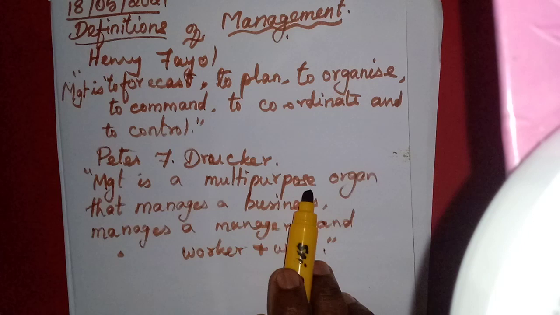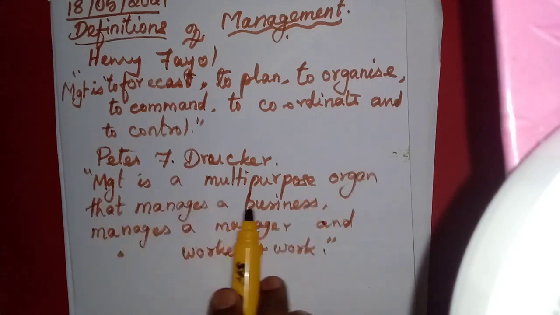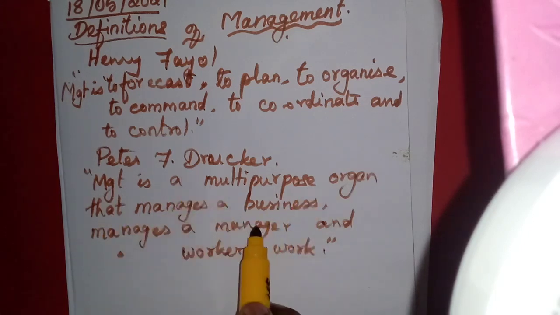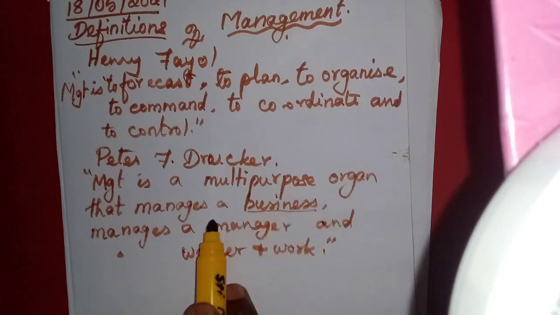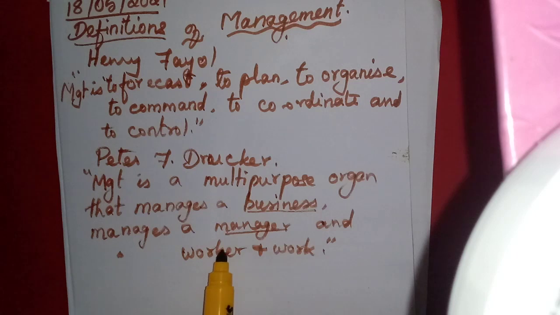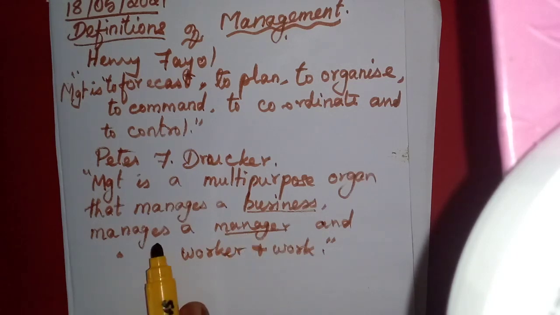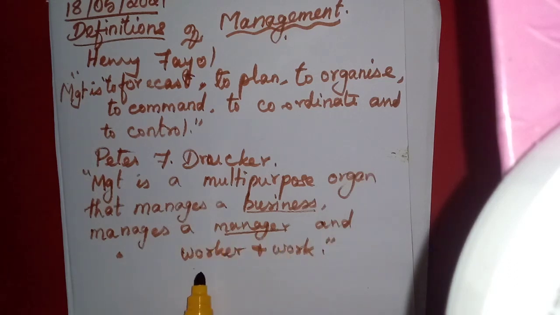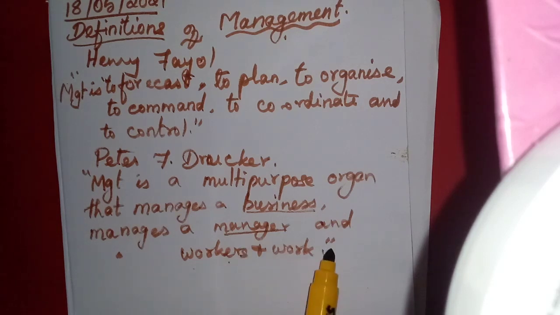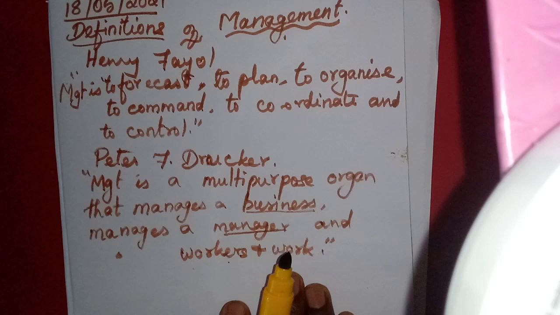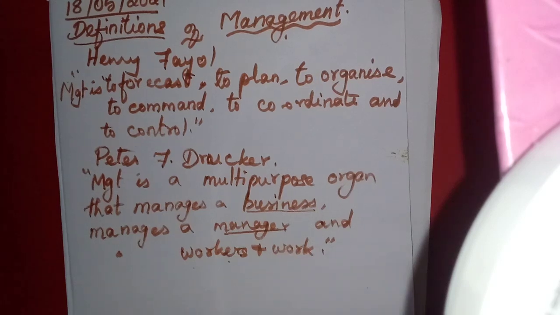Management is a multi-purpose organ. What are the multi-purposes? That manages a business. So first of all, the management is managing a business, and he has to manage a manager also, because the top level employees, those persons also must be managed. Then the third is managing all the workers, workers and the whole work. That is called the second definition.